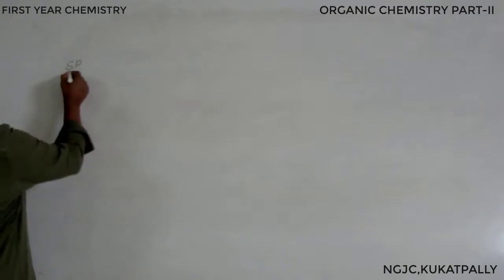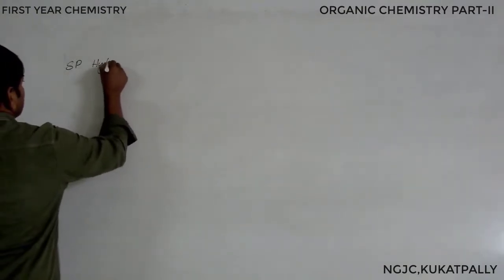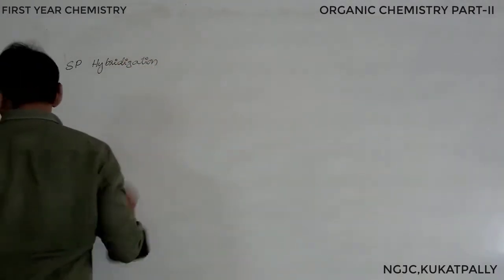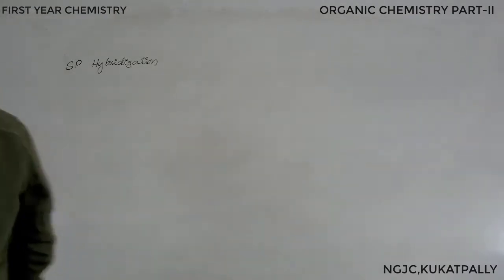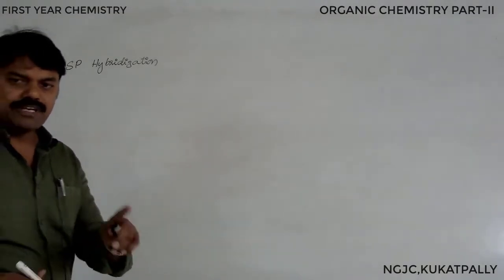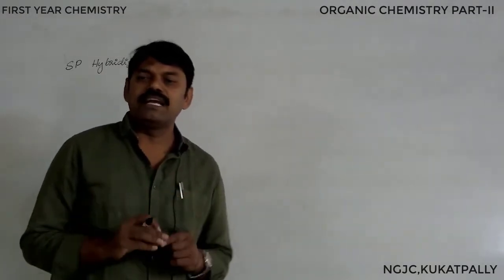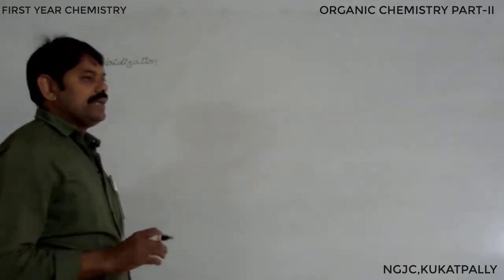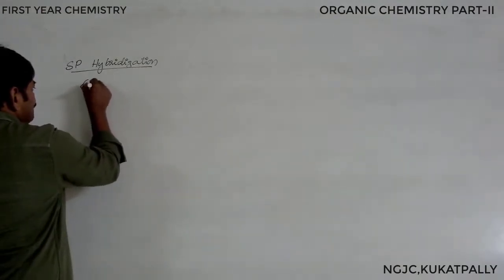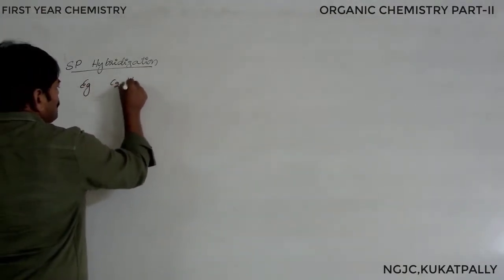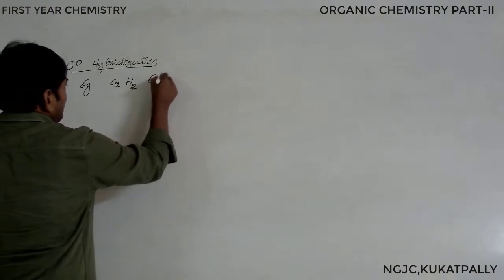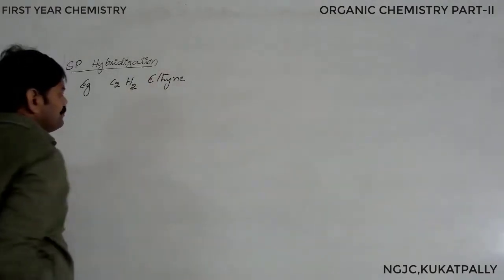As we come to sp hybridization, in sp hybridization, one s orbital of the carbon atom and one p orbital of the carbon atom participate in hybridization. I will show you in detail. For sp hybridization, we are taking the example C2H2, which is called acetylene, and also we can say ethyne.